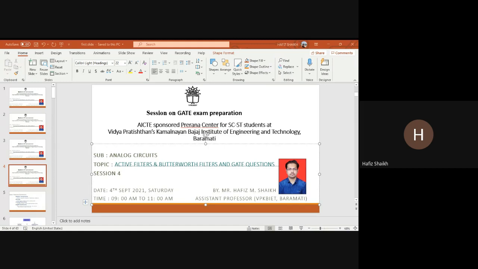We will focus on these filters first: low pass, high pass, band stop, and band pass. This we have already seen in our previous session, but still, as the focus is more on filters for GATE questions, we are again seeing in detail what the filters are.